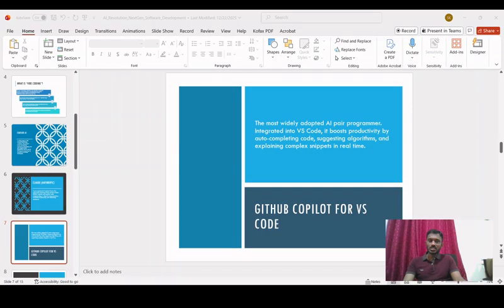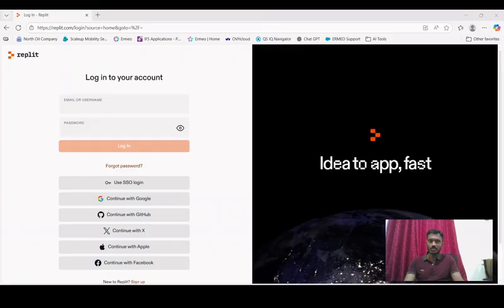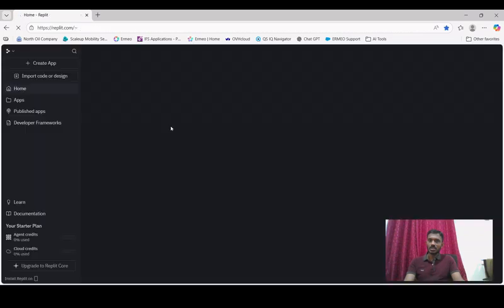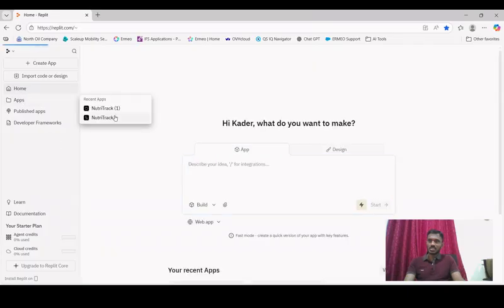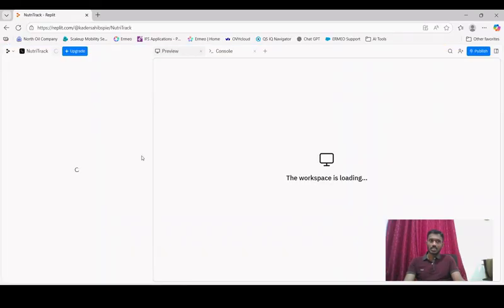Let's move on to the presentation, and the next topic is going to be the next IDE, which is Replit, right? So Replit is another popular IDE. As you can see here, I am at Replit, and you can see the login session here. I am going to log in using my Google account. I think I developed some applications which I can show you using Replit. So if you see here, we have the apps section. Yeah, I have developed one application called NutriTrack, right? It was done a few months before, and the workspace is loading.